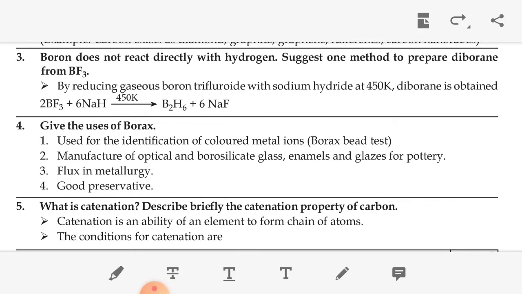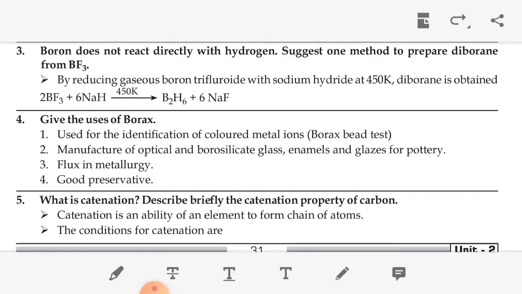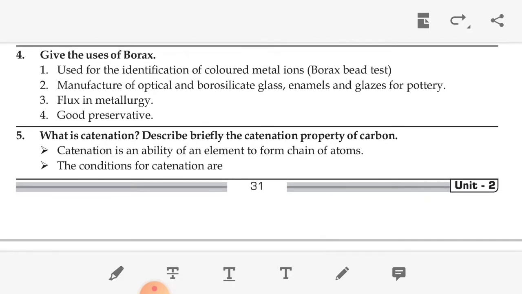The next question: give the uses of borax. Borax can be used for identification of colored metals, that is the borax bead test. Then it is used in the manufacture of optical borosilicate glass and enamels, as a flux in metallurgy, and it is a good preservative.